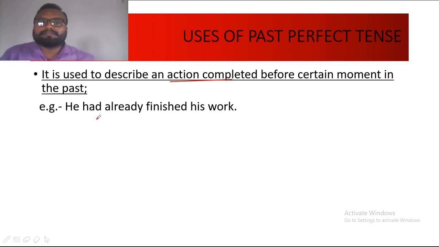So, he has finished his homework. Here he, the subject, has finished his homework at a particular point of time in past only, and therefore this type of action will take past perfect tense.